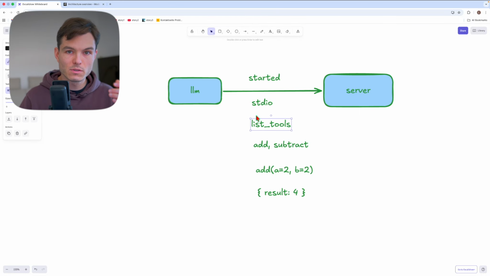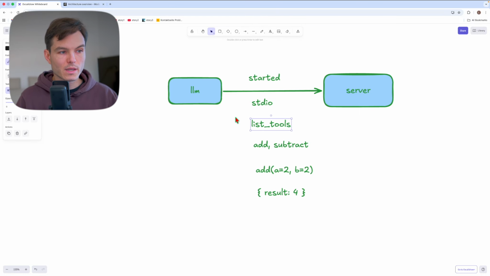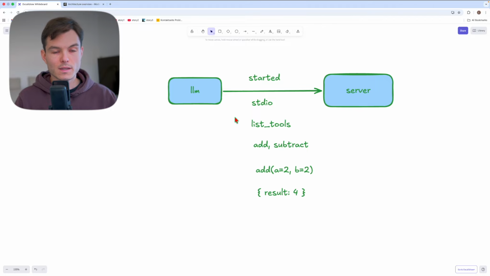And the capability to discover tools is something very central to the MCP protocol, because then LLMs can dynamically discover the capabilities of each server and can adjust the responses based on this. So if you want to know the weather and the LLM has connected to a server that has the capability to tell the weather, then the LLM would ask the server, okay, can you tell me the weather?